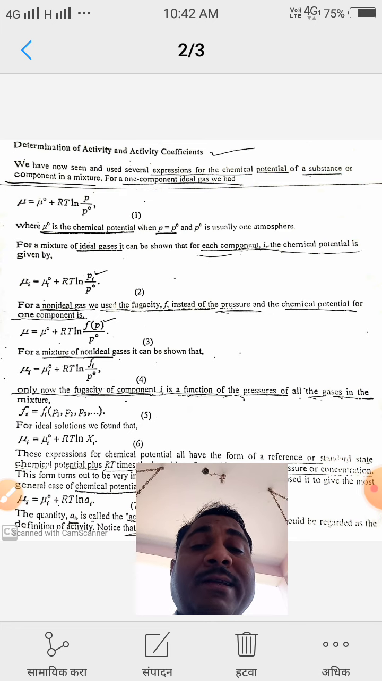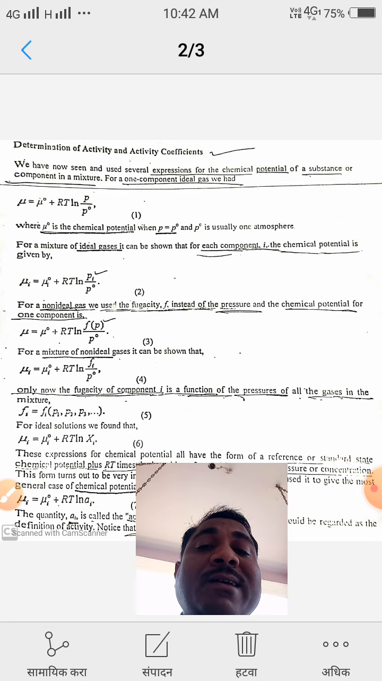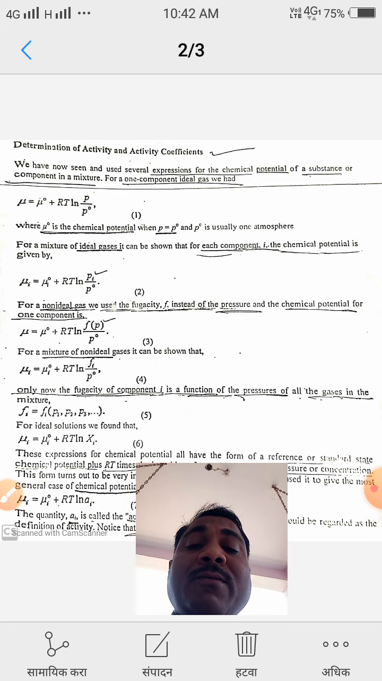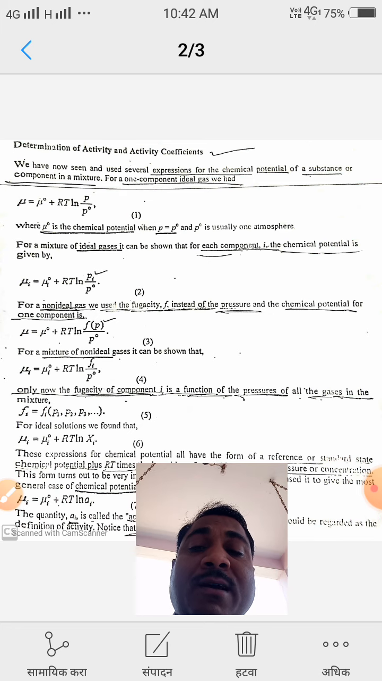For one component ideal gas we had. Suppose the ideal gas has only one type of component. For one component ideal gas, that means gas consists of only one type of component, then the chemical potential is calculated by using the first expression: mu is equal to mu naught plus RT ln of P by P naught.